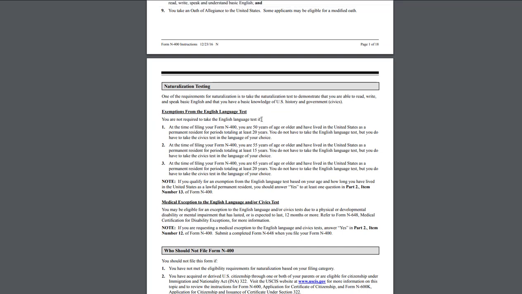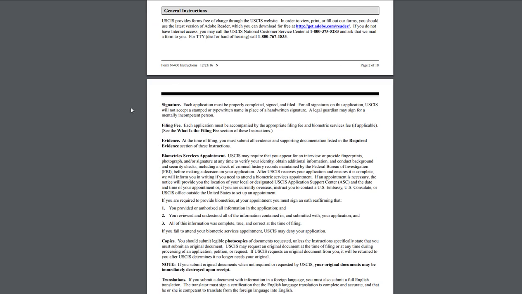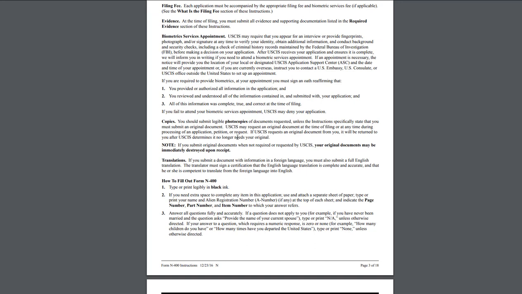Here you will find the exemptions for when you're not required to take the English language test, and the questions regarding the government and stuff like that. And then you will have the general instructions, the signature, the filing fee, which we will talk about, evidence that you will have to include with your application, which we will also talk about, the biometrics appointment, the copies, and stuff like that. So there will be some photocopies that you will have to submit, and of course some translations if you have some documents which are in a different language.